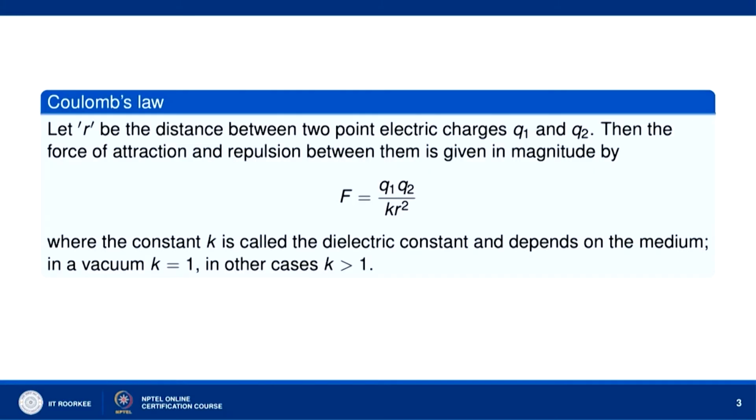Let us first discuss Coulomb's law. Let R be the distance between 2 point electric charges Q1 and Q2. Then the force of attraction or repulsion between them is given in magnitude by F equal to Q1 Q2 over K R square. Here K is the dielectric constant and it depends on the medium. In a vacuum, the value of K is 1 and in other cases the value of K is greater than 1.